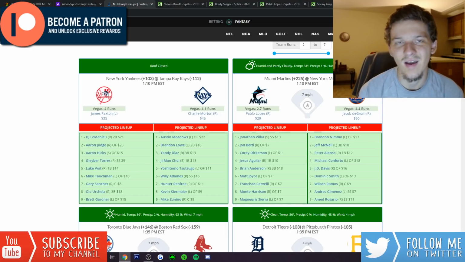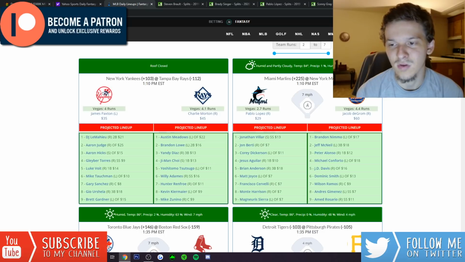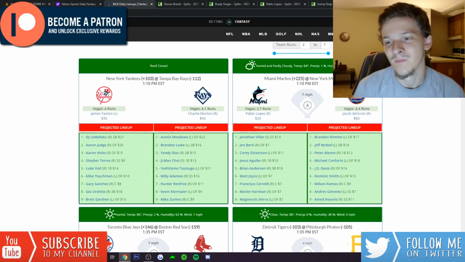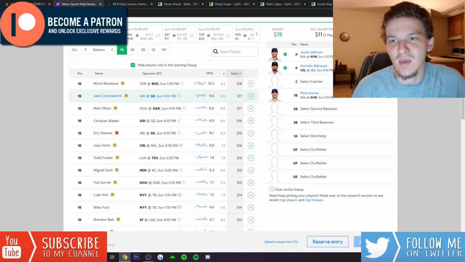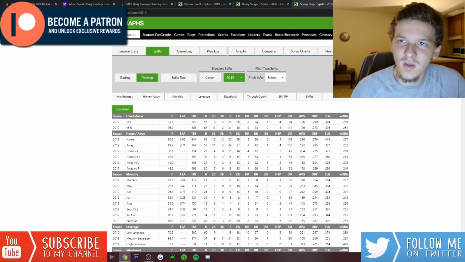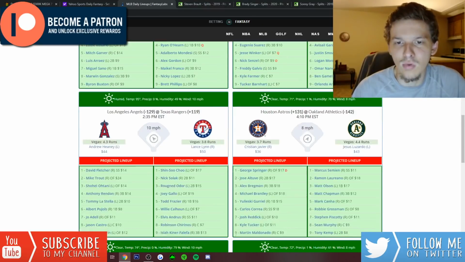I know he strikes out a lot, but you just got to get him to put the bat on the ball, and it's going to go far. So really like Peter Alonso at $12. I think he's way too cheap on Yahoo. And then another guy that I like quite a bit, Sonny Gray is a really good pitcher. I don't think this is a guy that I really want to stack against. I'm not going to be stacking the Brewers today.